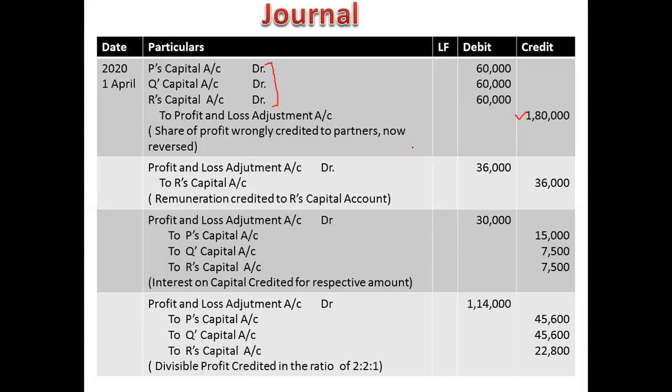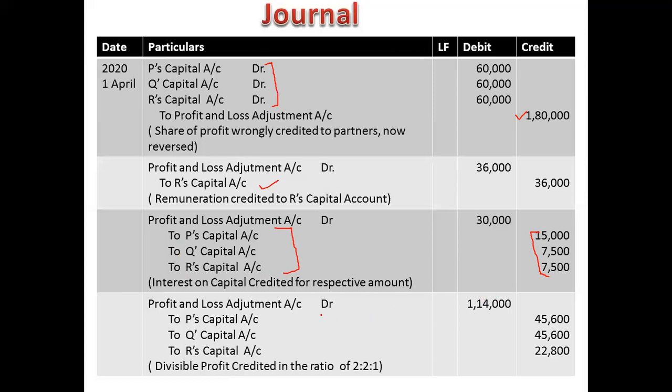So this is the entry which is now reversed. Now what should R get? He should get remuneration. So profit and loss adjustment account debit to R capital account; R's account will be credited with 36,000. Then they are supposed to get interest on capital. For interest on capital, again the entry is profit and loss adjustment account debit to P capital account, Q capital account, R capital account. This is the amount we have given to them: 15,000, 7,500, 7,500.